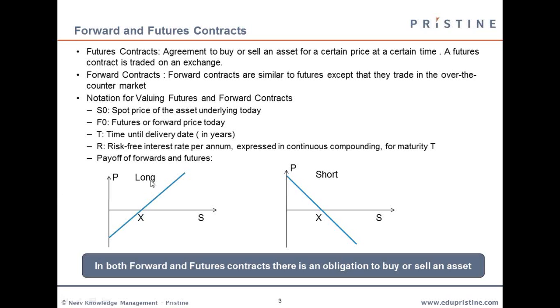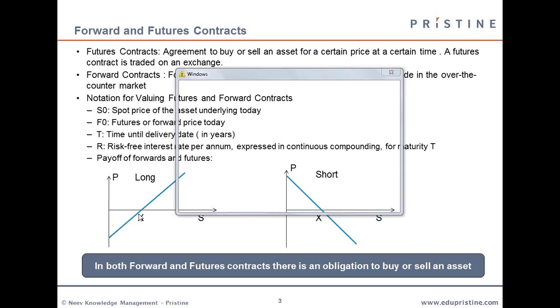Longing a future means that you are going to buy a future. As long as the spot price of the commodity is less than the pre-agreed upon price, you will be making a loss, because you will be buying a commodity for a higher cost than it actually is in the market.